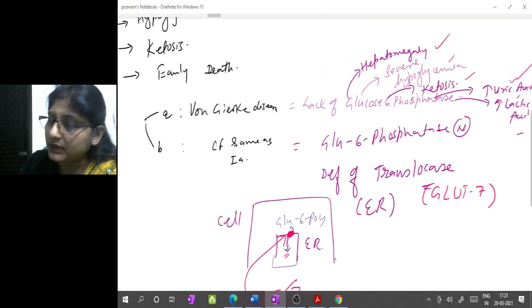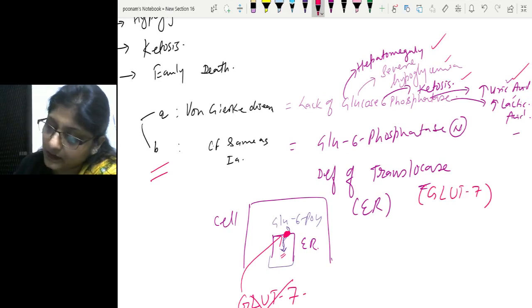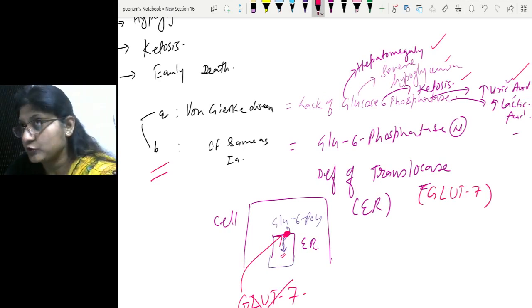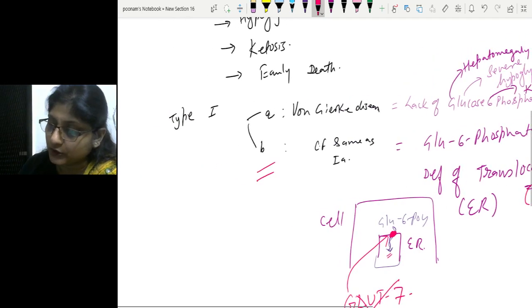So in type 1b, the clinical presentation of the baby is exactly the same as that of 1a, but the underlying defect is different. It's an endoplasmic reticulum membrane transporter, called GLUT7 or glucose 6-phosphate translocase, which is deficient.